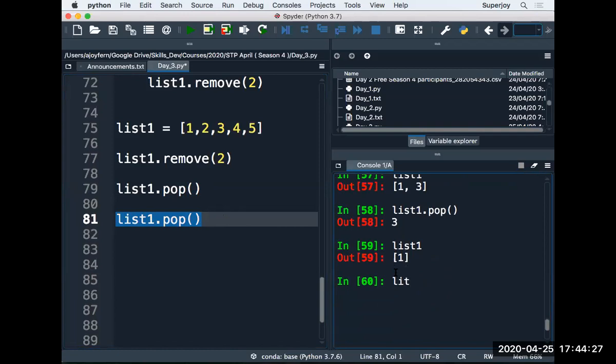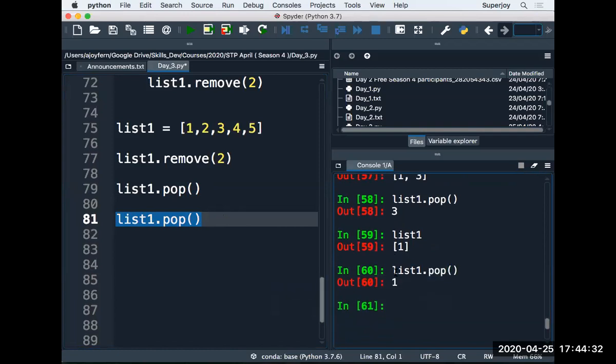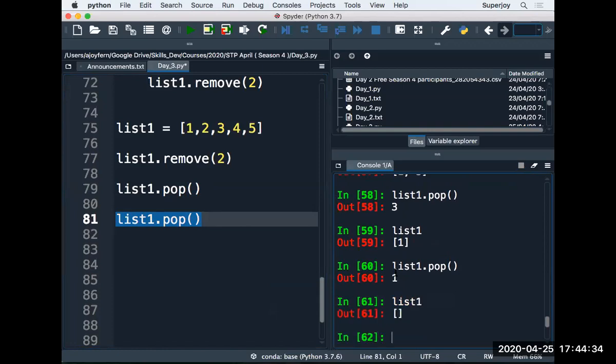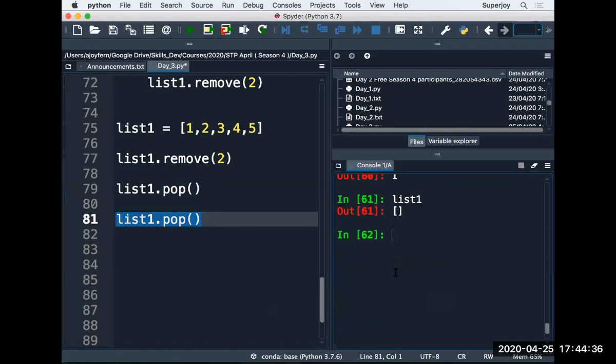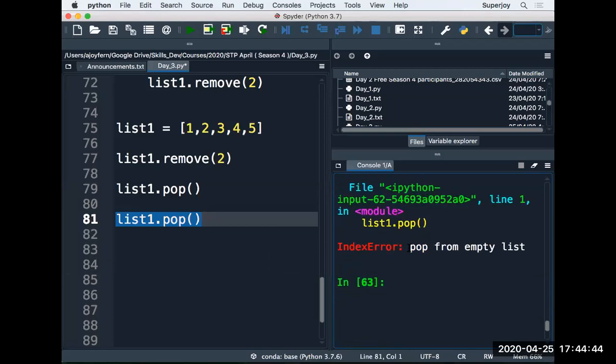I again call list1 dot pop. There you can see the list is completely empty. And if I try to run the method again, I will get an error because there are no more items in the list. The message is pop from empty list, meaning you are trying to remove an item from an empty list, which is not possible.